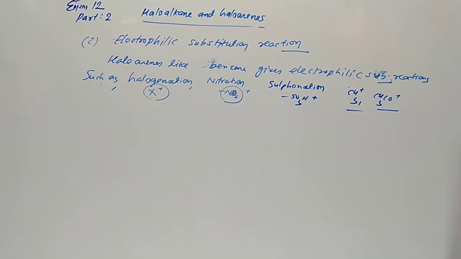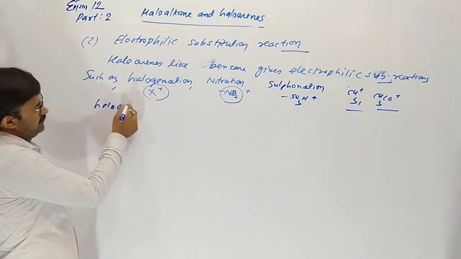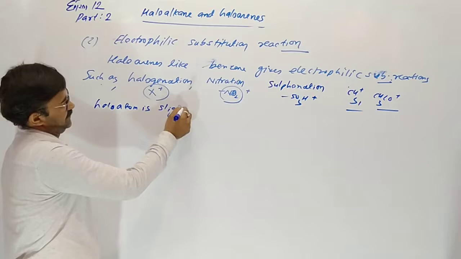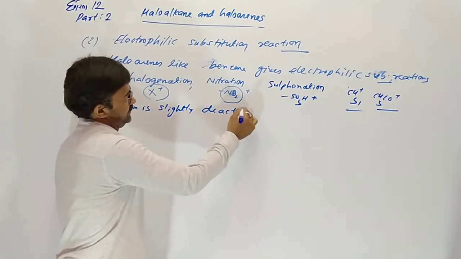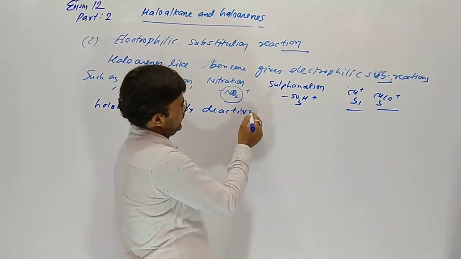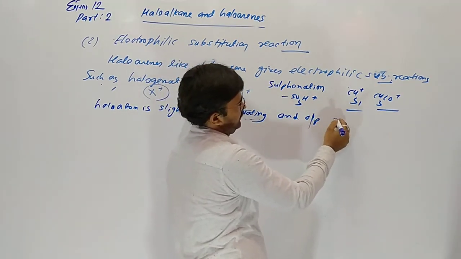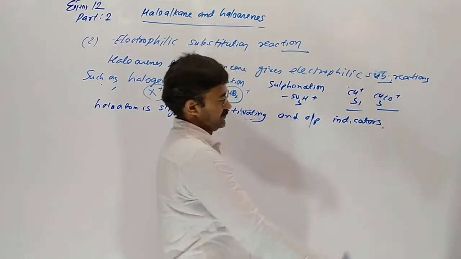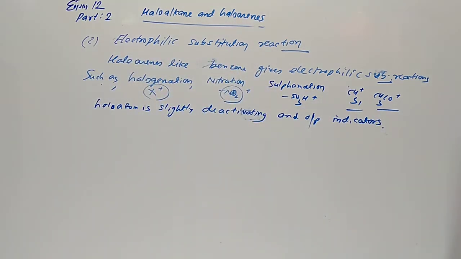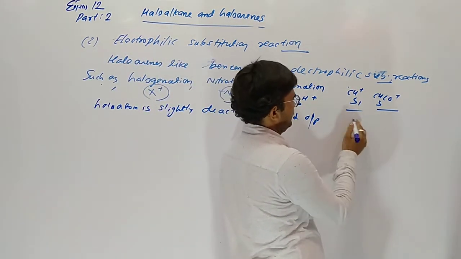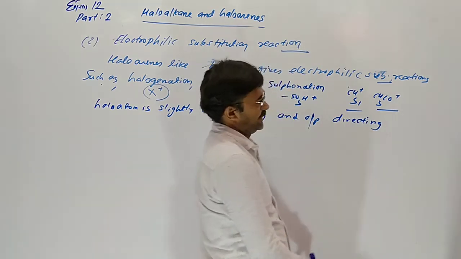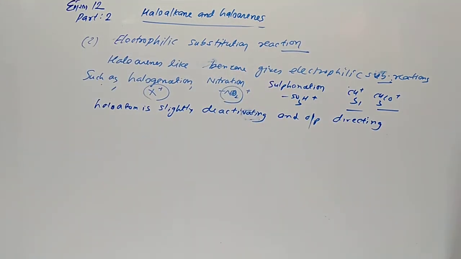Here the halogen atom, besides being slightly deactivating, is also an ortho-para directing group. Ortho-para directing. The incoming group in chlorobenzene enters on the ortho and para positions due to resonating structures. Why?